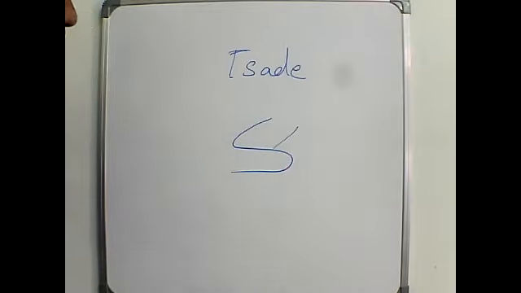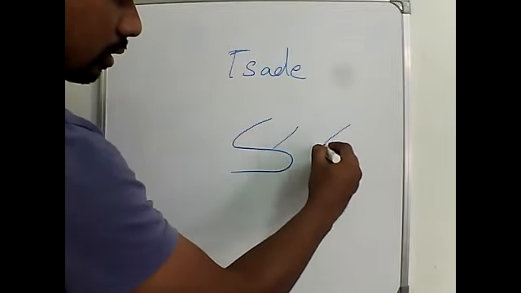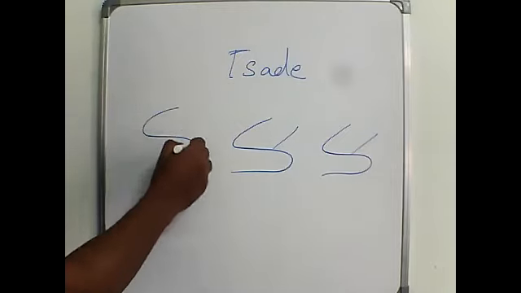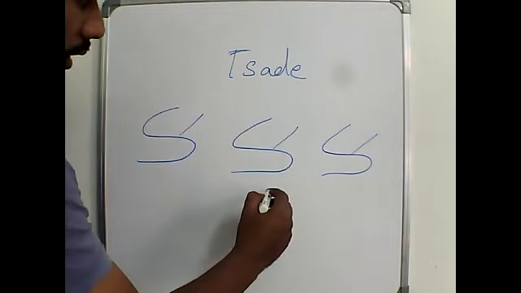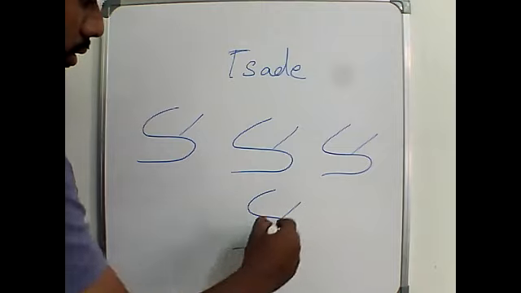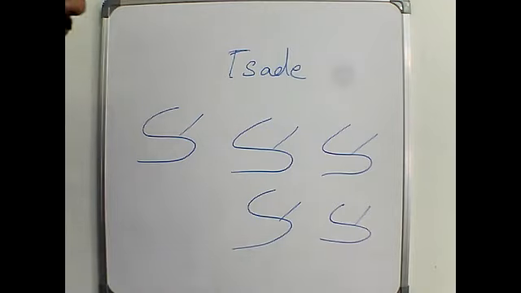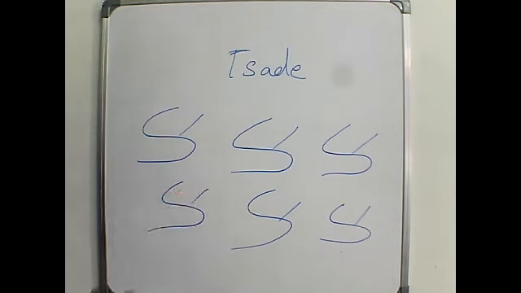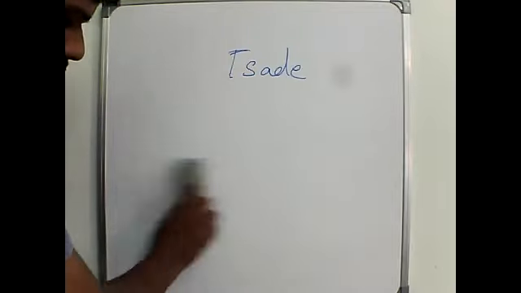It is similar to a small S type thing and a hyphen. Okay, let me write it once again. Please take note of that and try to follow. That is Sade.